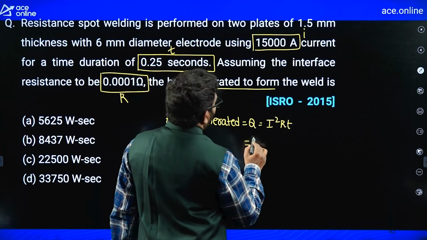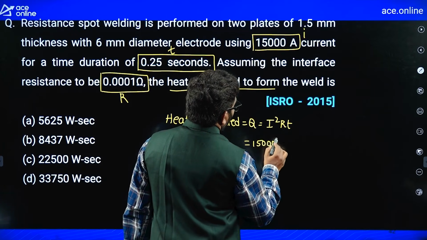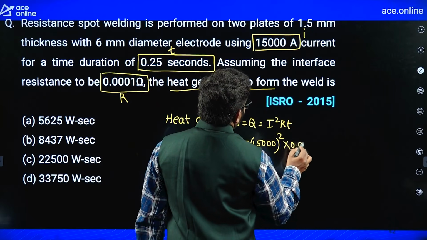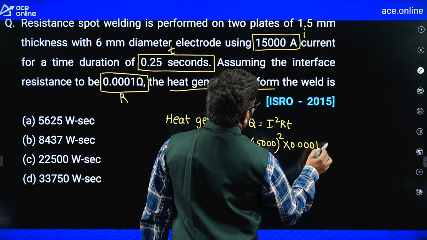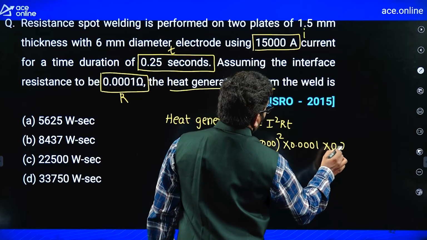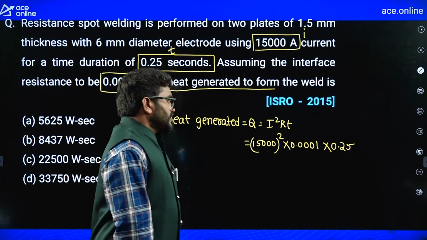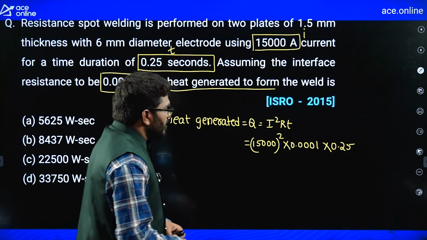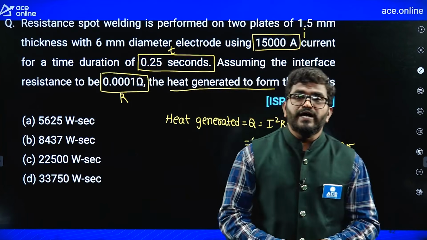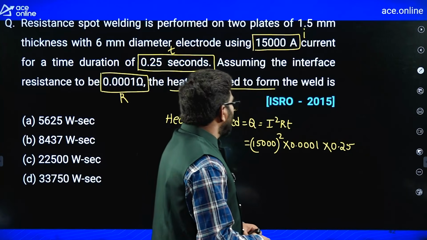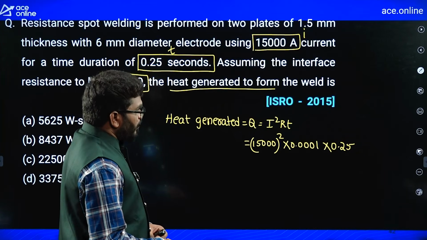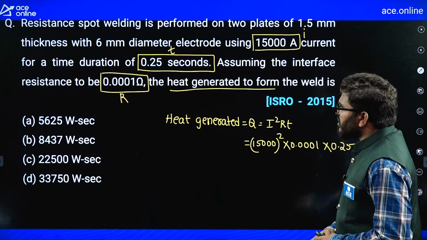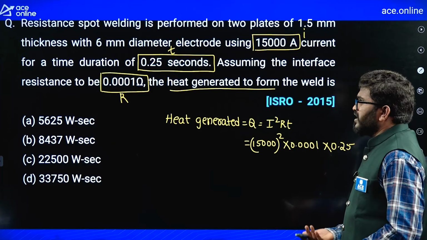Now I is 1500 whole square, resistance is 0.0001, T is 0.25. We don't have a calculator, so in a simple way, I'll take 15 square, which is approximately 225. Dividing by 4, 200 by 4 is 50 approximately.